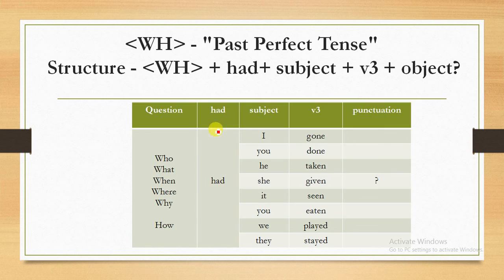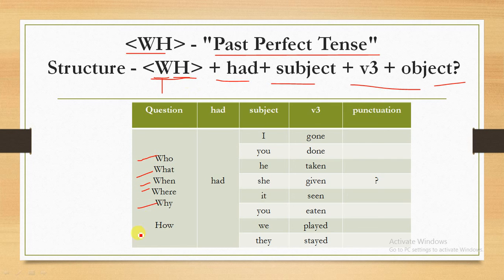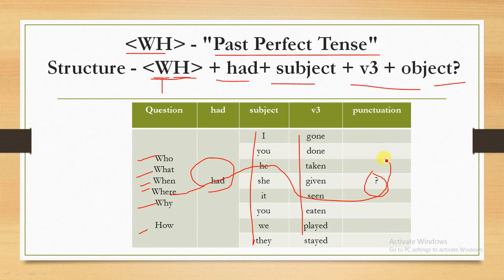So in this slide we will go through the WH questions in past perfect tense, means how we use WH questions or how we create WH questions in past perfect tense. So first of all we will see the structure: WH plus had plus subject plus verb third form plus object. So here we will see in W there are 5 words: who, what, when, where, why, and H stands for how. Then had comes, then subject comes, then verb third form comes, then we use the punctuation means the question mark. So for example, where had he seen movie yesterday? So this type of sentences we can create.